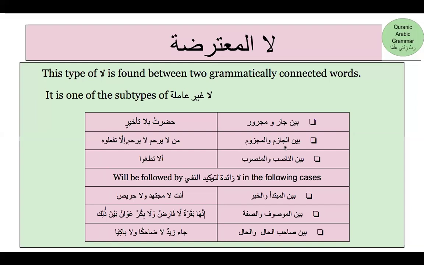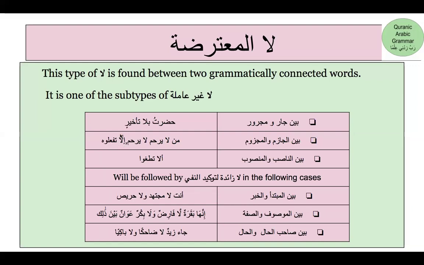If you find la between al-jazim wal-majzoom. When I say al-jazim, it can be ism jazim, it can be harf jazim. If you find a la between ism jazim or harf jazim and mudare majzoom, your la is going to be labeled as la al-mutarida. Here, man la yarham, la yurham.